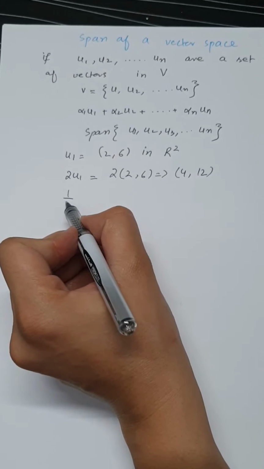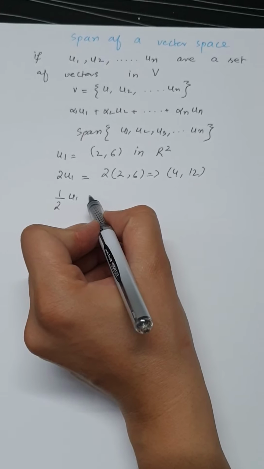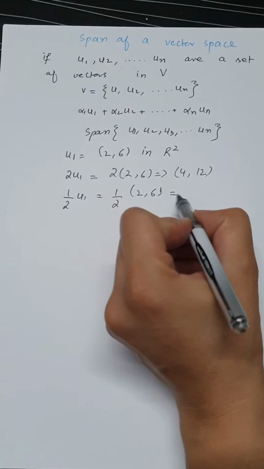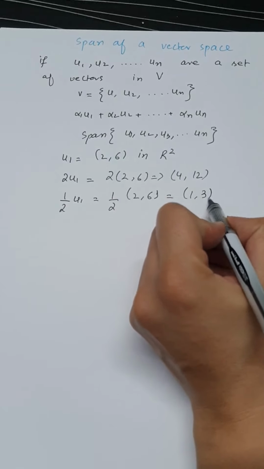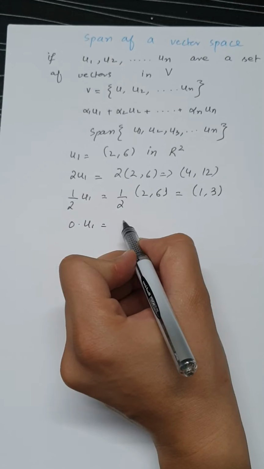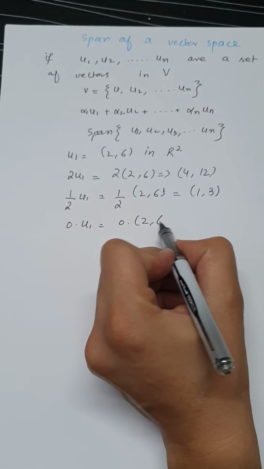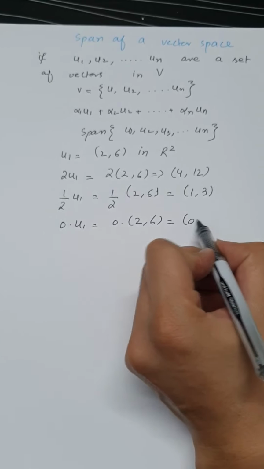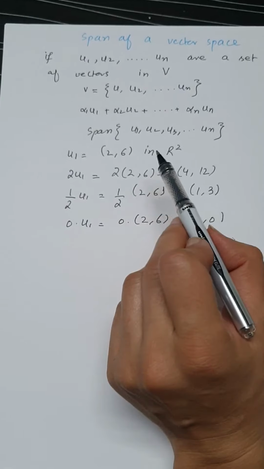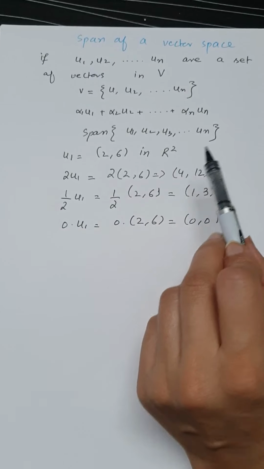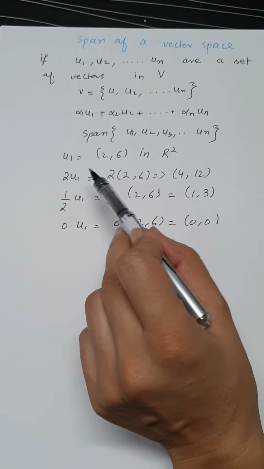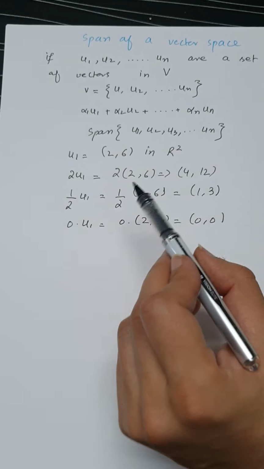Similarly, 1 over 2 times u1 will be equal to 1 over 2 times 2 comma 6, which is equal to 1 comma 3. Similarly, 0 dot u1 gives 0 dot 2 comma 6, which is equal to 0 comma 0. Thus the spanning set for a subspace for a given vector is by no means unique.